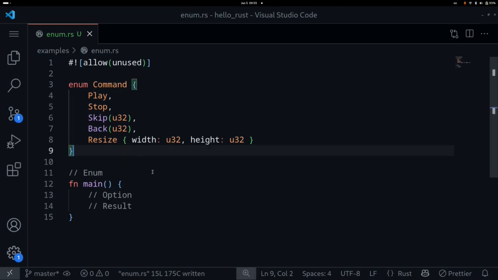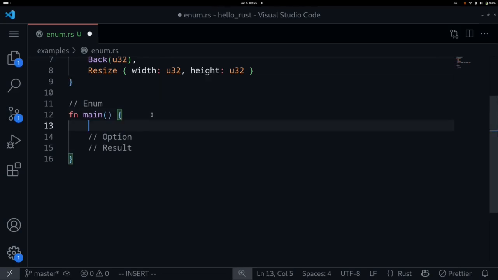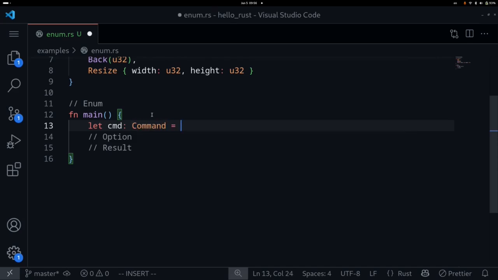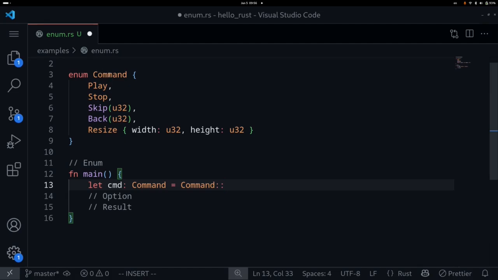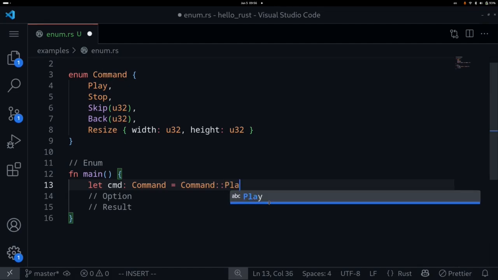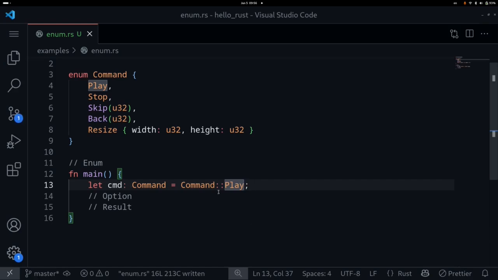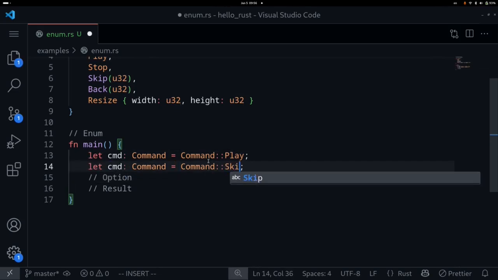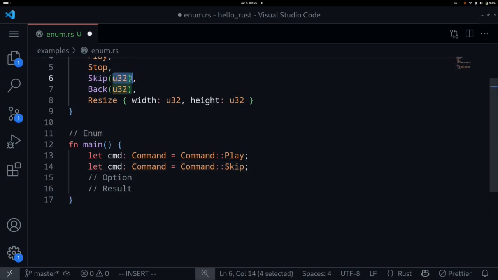How do we use this enum inside the main function? The simplest way, let's say let cmd of the type Command is equal to Command, and let's create the simplest enum that we can from this example. The simplest one probably is Play. So this is one way to create an enum. Okay, how about Skip? How do we create this enum? Well, we do the same thing, and then here we say Skip. Now, Skip takes on a single value, so you'll need to store a single value here. For example, if you wanted to skip to timestamp equal to 10, then inside here, we'll put in a 10.